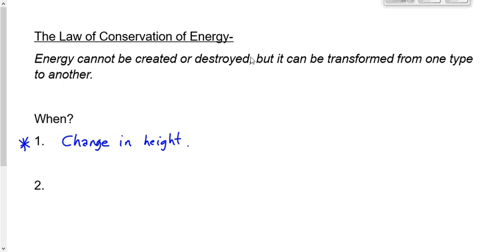When we have a change in height, we drop an object. We throw an object up into the air. An object rises, an object falls, or maybe it's dropping straight down. Maybe it's going up into the air like this. Maybe it's a roller coaster that's going down a hill like this, or maybe it's a roller coaster that's going up a hill like this. When the height of an object changes, we can use this law of conservation of energy to analyze the problem.